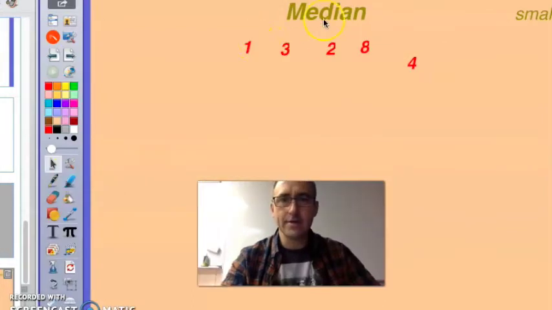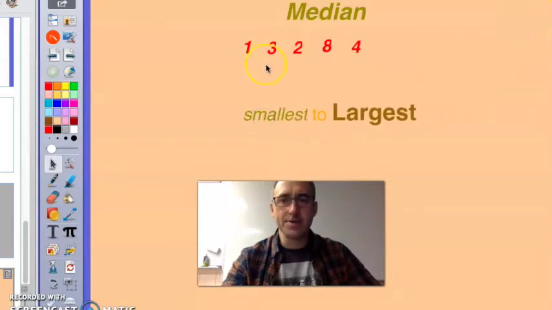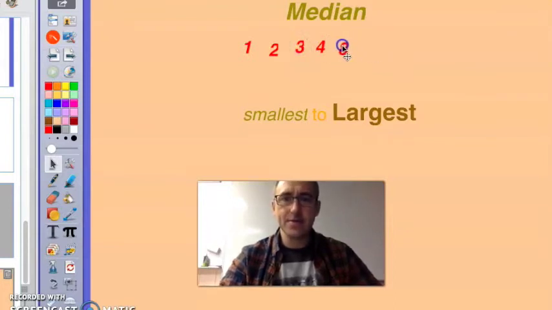So if you're given a set of data that looks like this, 1, 3, 2, 8, and 4, we need to put it in order from smallest to largest. That's step 1. Step 2 is we do the cross-off method to find the middle number.